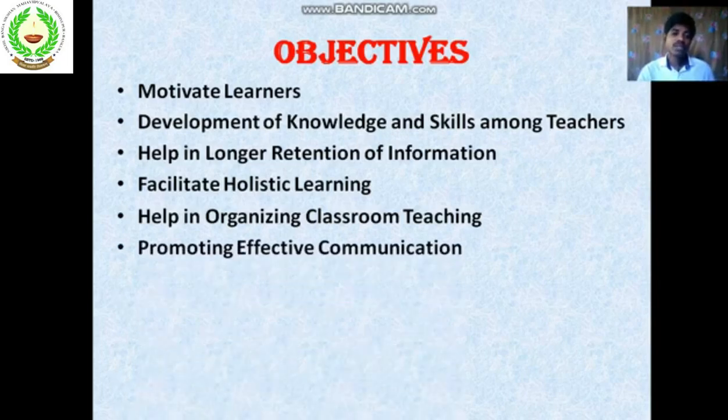TLM also helps in promoting effective communication. Communication between the teacher and the student. Communication between the students. Okay, so TLM also helps in promoting effective communication. Actually, we all know there are three types of interactions in a classroom. One is teacher-student, the other is student-teacher, and the third one or last one is student-student. TLM helps in promoting effective communication.